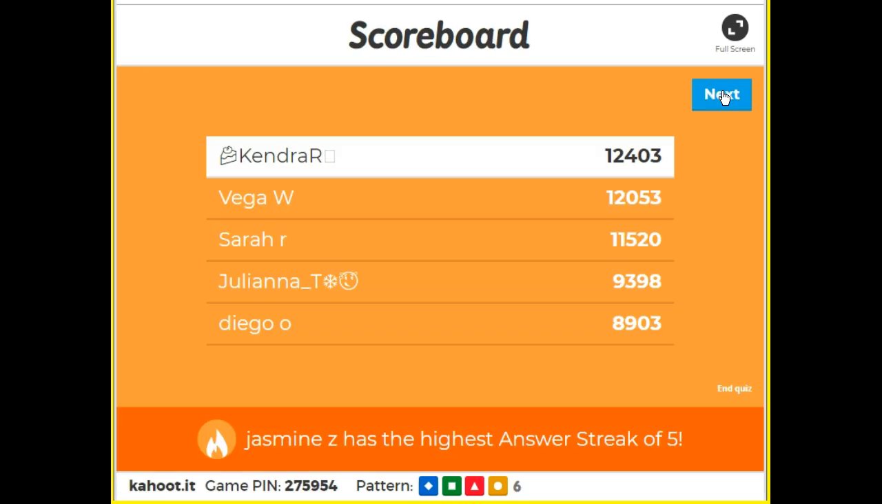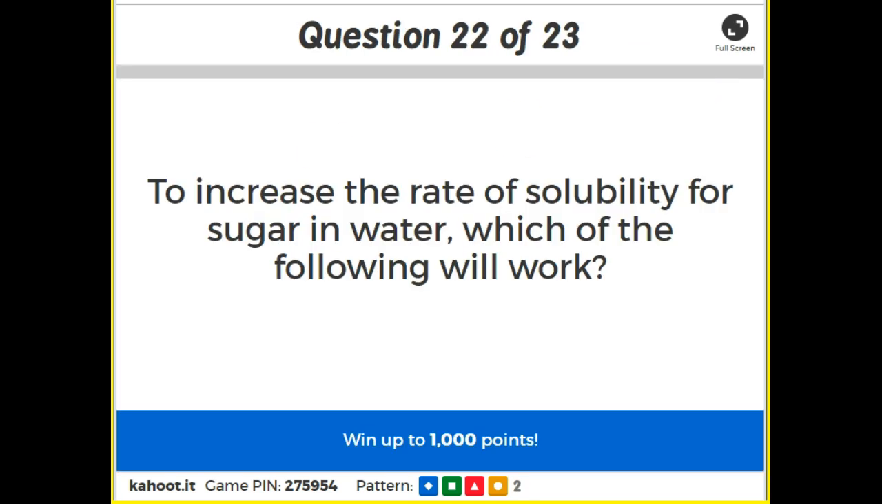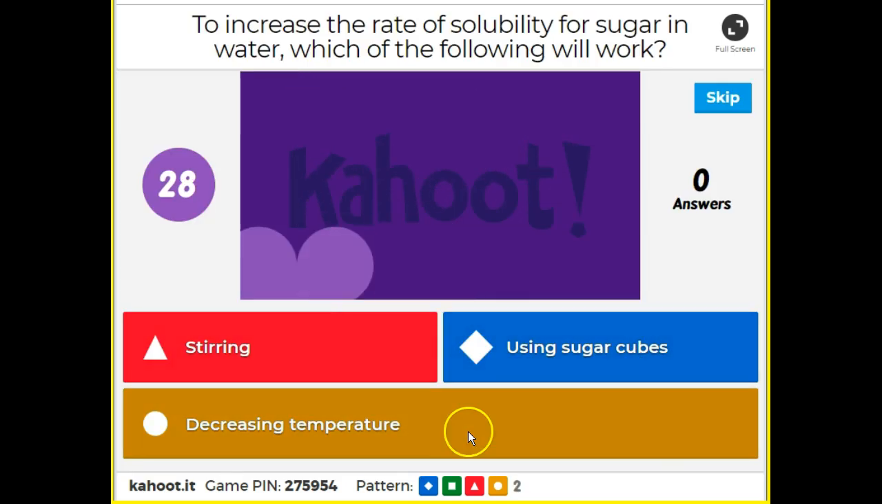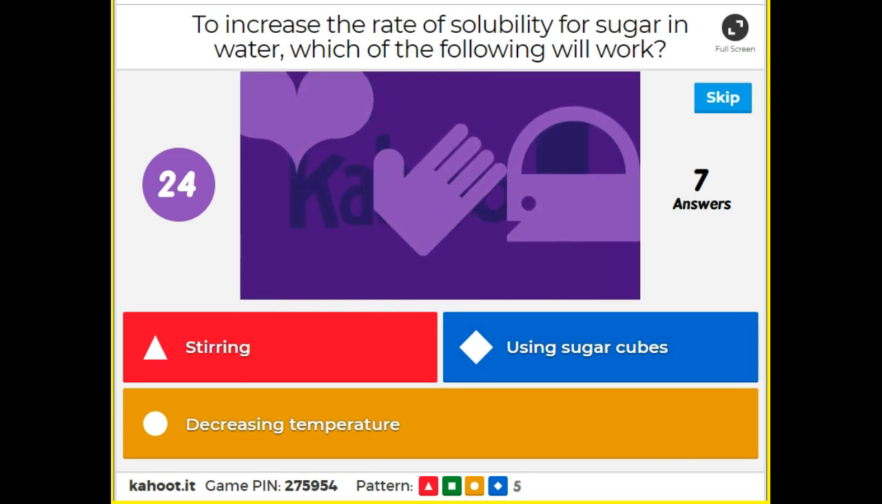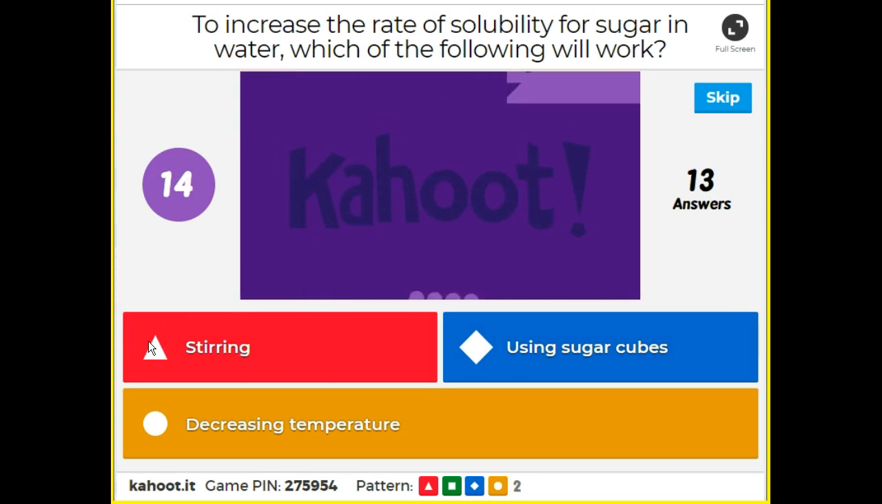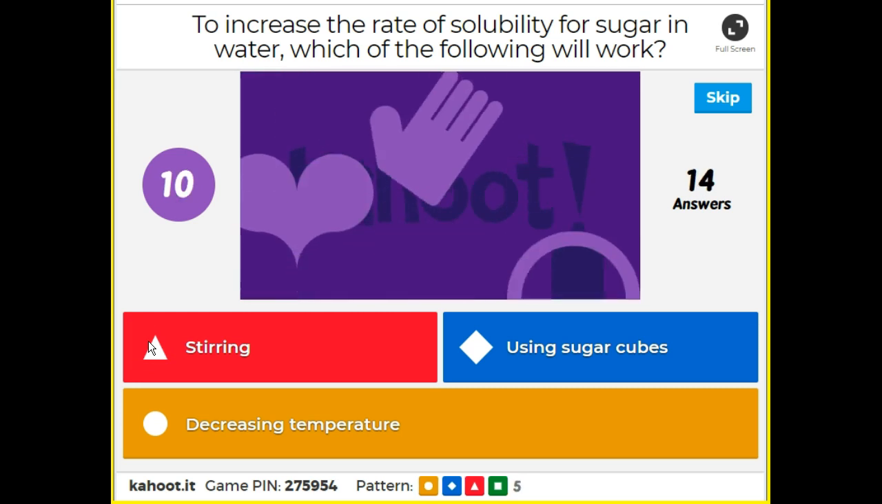Here we go. Last question before we do our final wrap up. To increase the rate of solubility for sugar in water, which of the following will work? Stirring, using sugar cubes, or decreasing temperature? Which one will increase the rate of solubility? 15 seconds. Give me your answers.